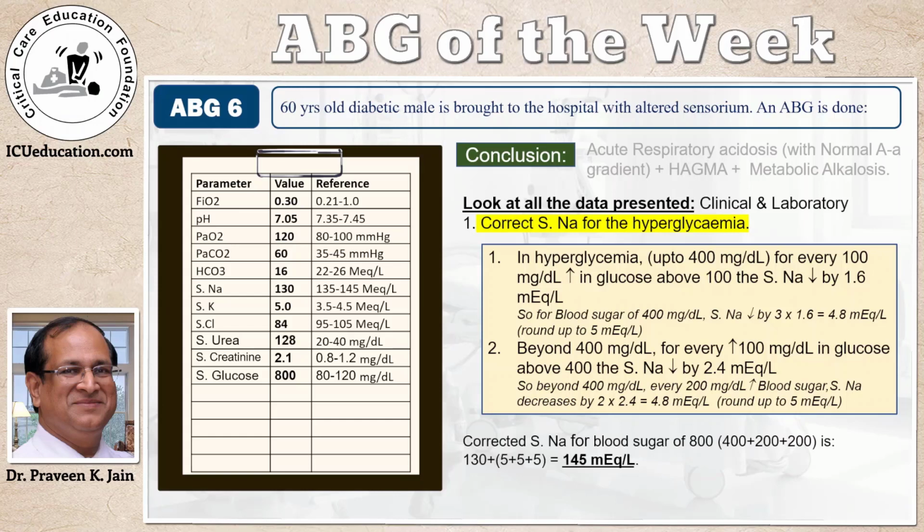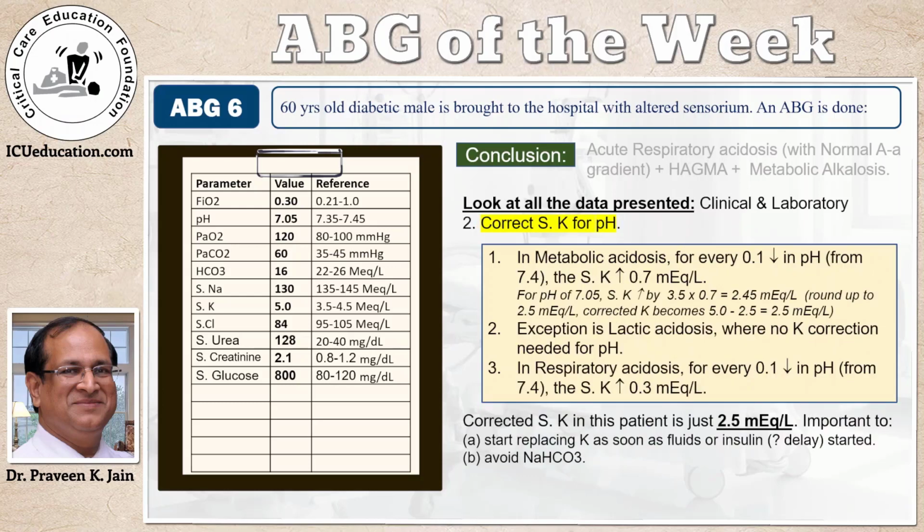So correcting sodium for a blood sugar of 800, 800 can be divided as 400 plus 200 plus 200, which means we need to take the given sodium and add to it 5 for 400, another 2 5s for 200, which means 130 plus 15 is 145 milliequivalents per liter. And so it becomes very easy to correct it without a calculator. So though there is hyponatremia in the report, really the serum sodium is on the upper limit of normal.